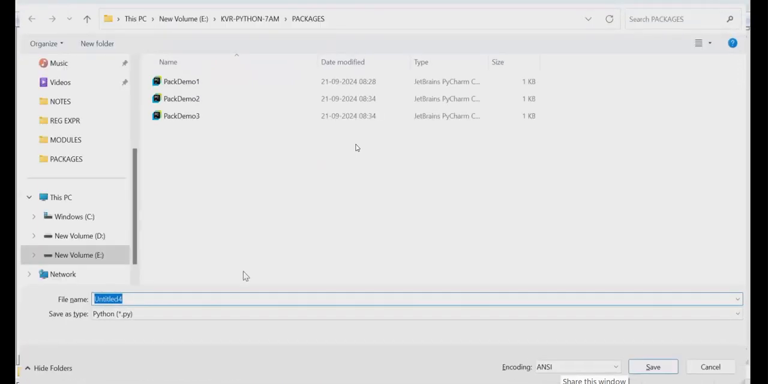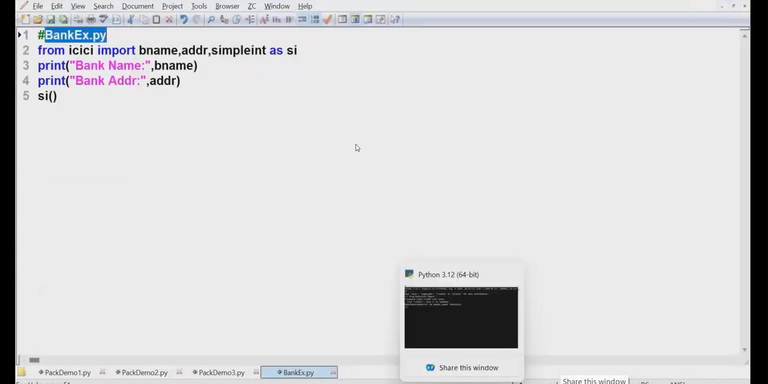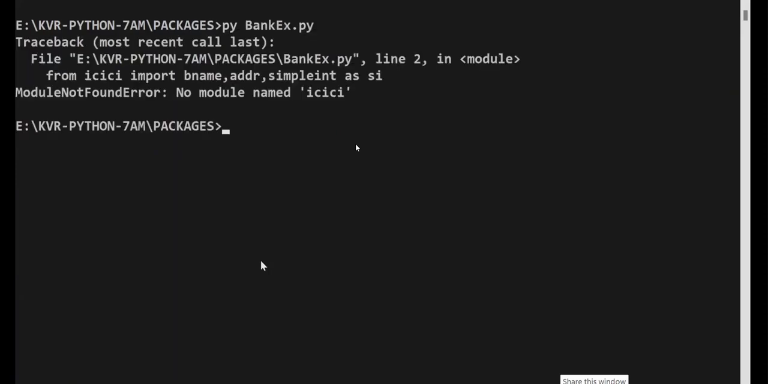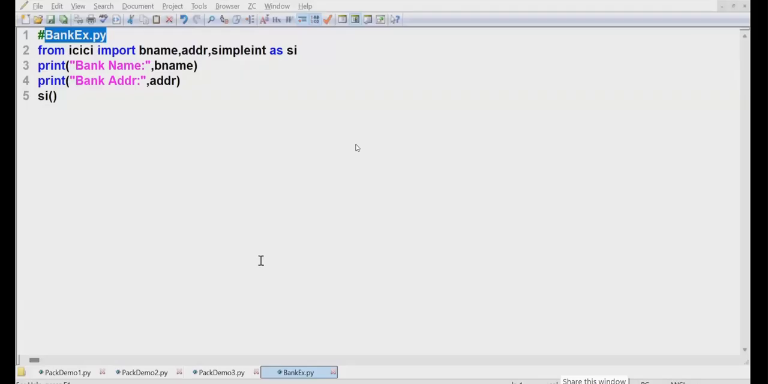Save it in this place only. Go there. See, students. Done. Go to this place. Here I'm going to enter into this place. Will it execute? Py bank example. Got an error? Come out of that. Go to the place.